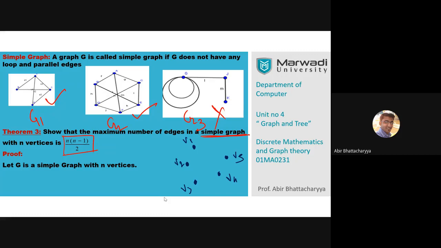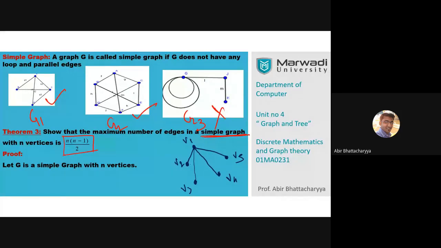First of all, I will start from V1, and I will join V1 with all the other vertices with incident edges. So I will add V1 and V2, V1 and V3, V1 and V4, V1 and V5.